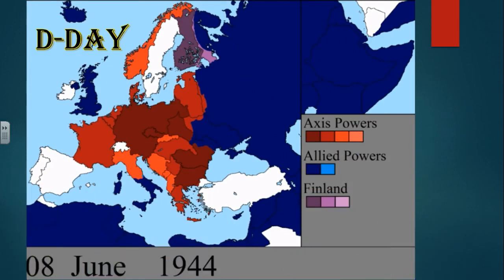Looking here, we have the D-Day invasion. If you look on the tip of France, you can see a tiny little sliver of blue, which is kind of the big turning point of the end of the war. Okay, Stalingrad was pretty much the turning point of the war. However, D-Day plays a major role in that as well.